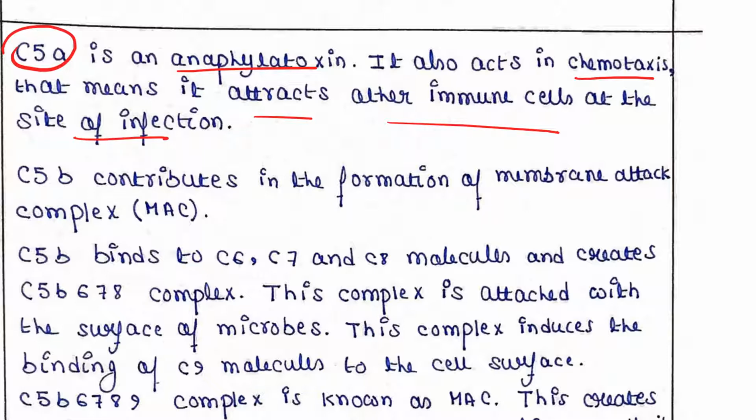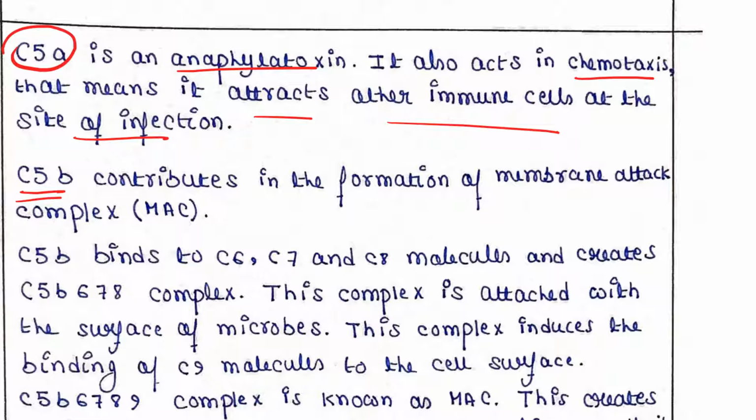Chemotaxis attracts immune cells that are found in various parts of the body so that they will be recruited at the site of infection. That is the function of chemotaxis, and C5a acts as a chemotactic factor.